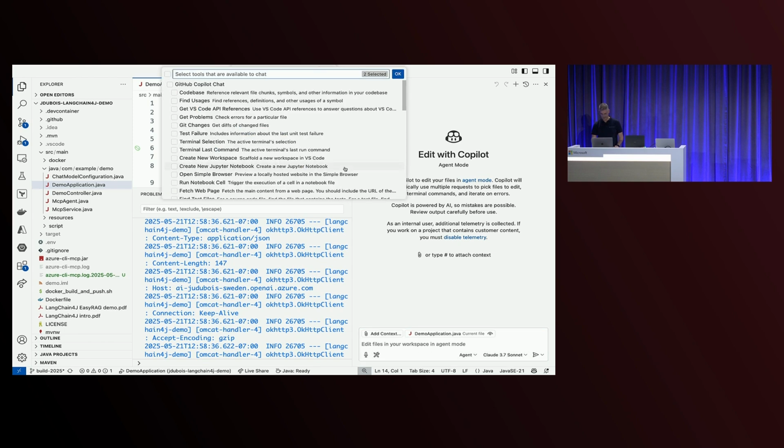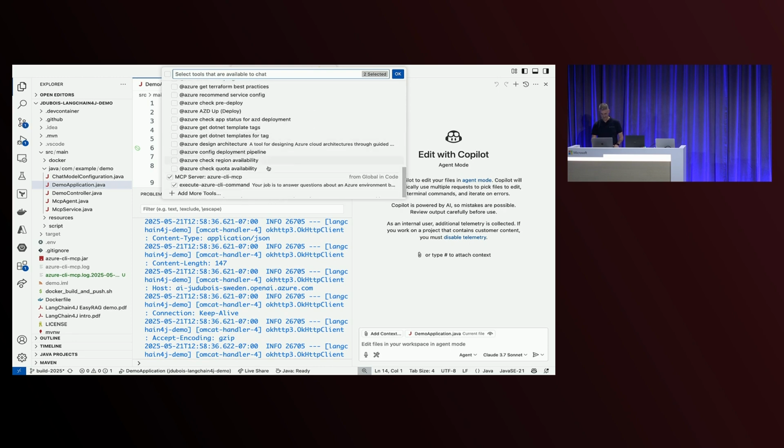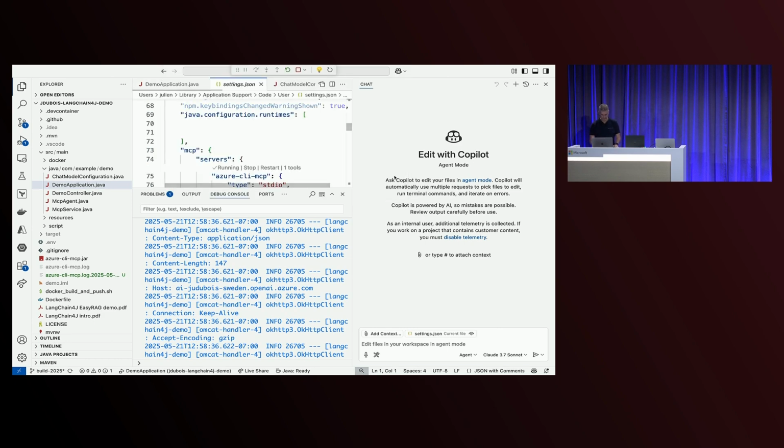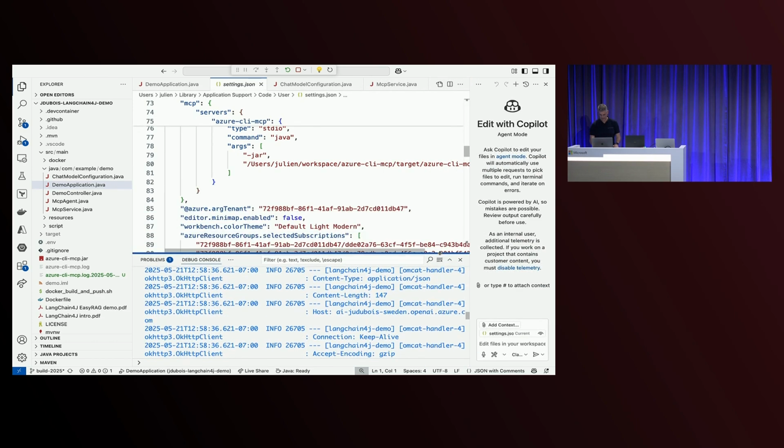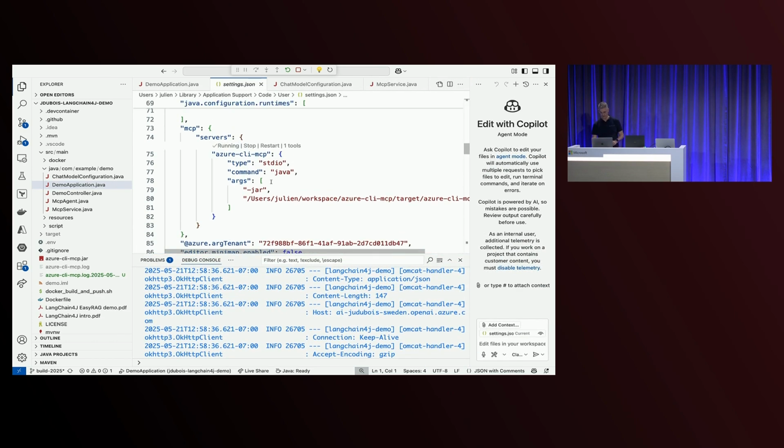And in my tools, I've got lots of tools like him, but I've got this Azure CLI MCP server, which is what I just coded. It's a jar file, and the jar file is available here and exposed as an MCP server, and GitHub Copilot can use it. Let me just show you the configuration. As you can see here, oops, sorry, that's a little bit too small. I do something very simple. I use it on the console. I run it as a Java jar file, and that's all I do. So extremely simple to use internally.